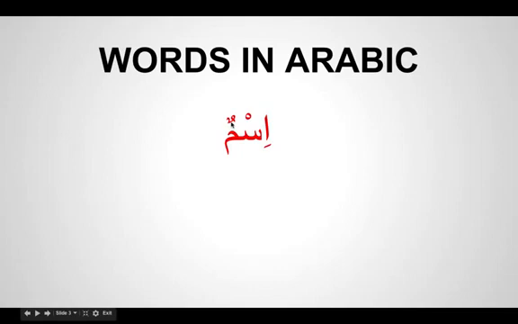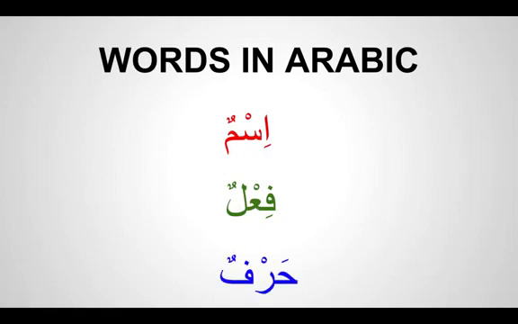The second word is called a fi'al, fi'alun. And the third word is called harf, harfun. So we've got ism, fi'al, and harf. So we'll be learning what these three mean.